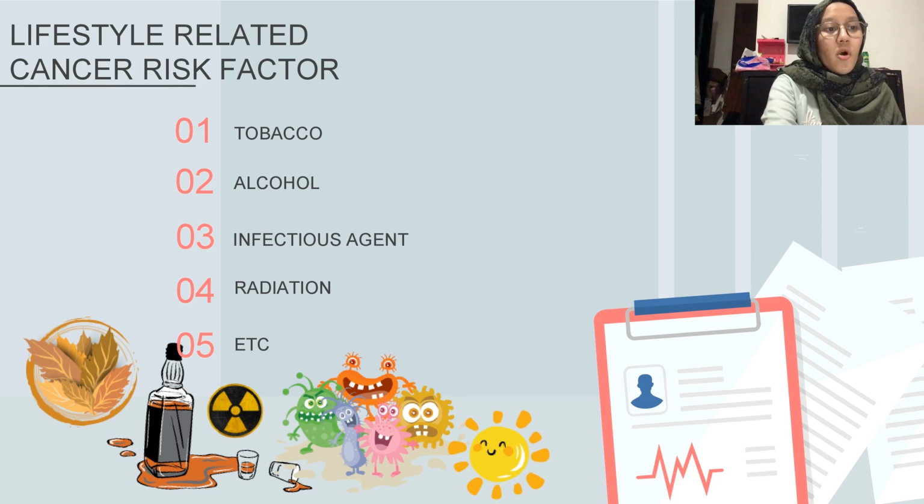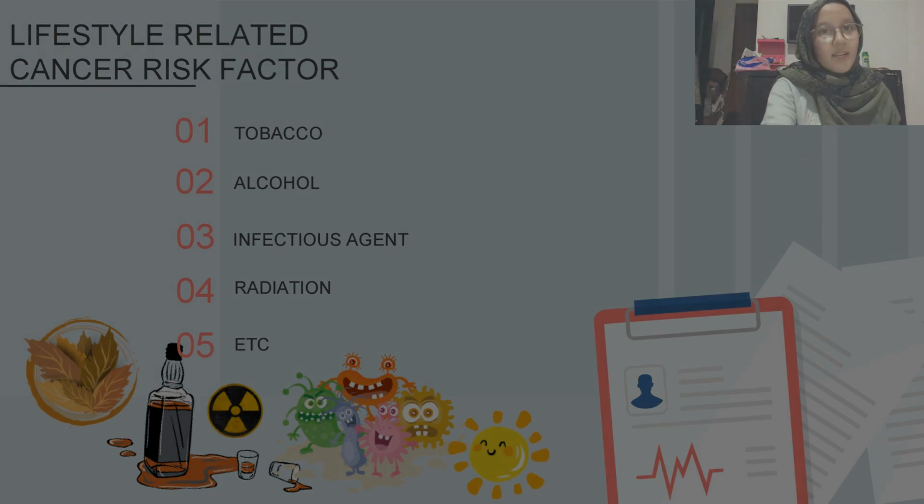Obesity. Obesity or overweight is associated with an increased risk of cancer, including endometrial, esophageal, hepatocellular carcinoma, etc. There are at least 7 viruses that are associated with cancer risk, including Epstein-Barr virus, HPV, human T-cell lymphotropic virus, HCV, Kaposi sarcoma herpesvirus, and Merkel cell polyomavirus. And the last one is that ionizing and non-ionizing radiation can also cause cancer.